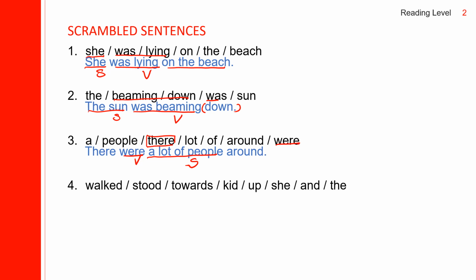Next one, okay, we have she here. She is the subject. She walked and stood up. So there are two verbs. And then here, which one first? She was lying down, so she has to stand up first, right? So she stood up and walked toward the kids. She stood up and walked toward the kids.